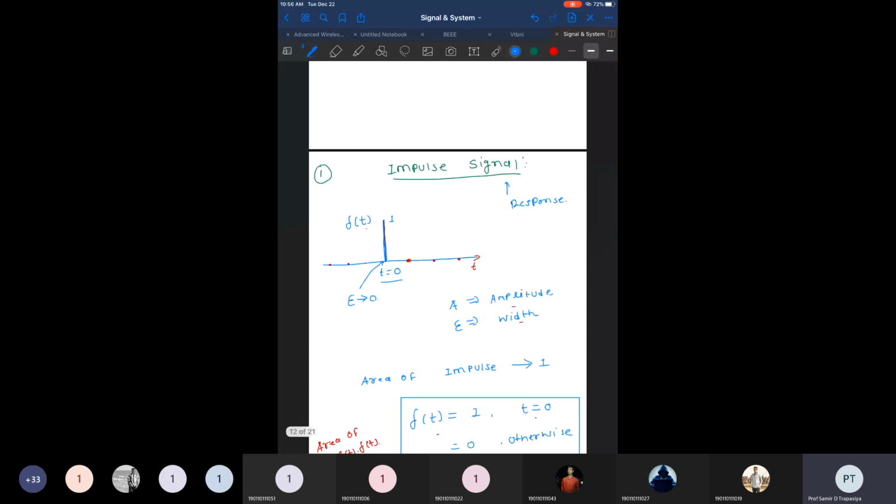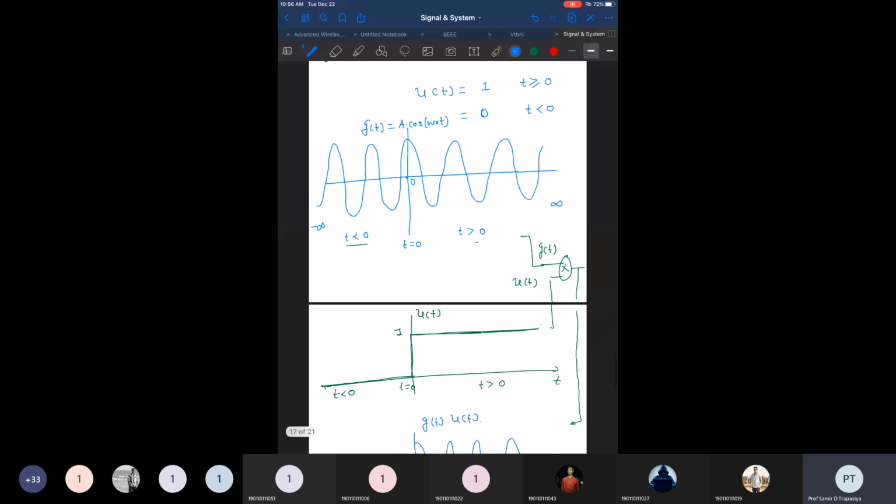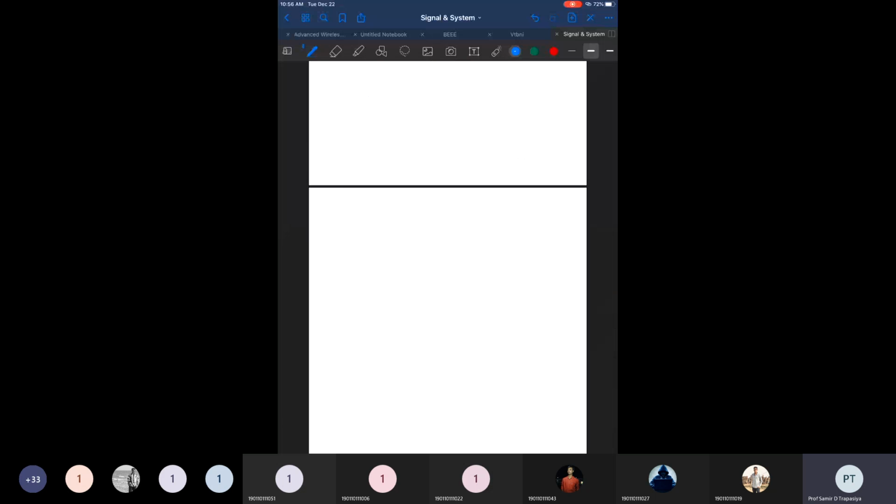So now we discuss the sinusoidal function. It can be represented either by a sine value or by a cosine value, so it has two variants: either a sine or a cosine signal.